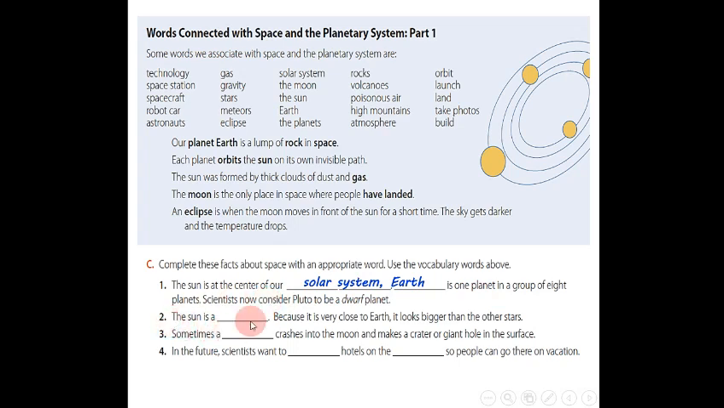Number 2, the sun is a star because it's very close to Earth. The sun is a star. Sometimes a meteor crashes into the moon and makes a crater, or giant hole, in the surface. Meteor, نيزك. In the future, scientists want to build hotels on the moon so people can go there on vacation.